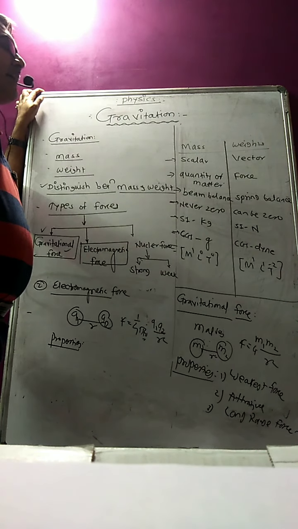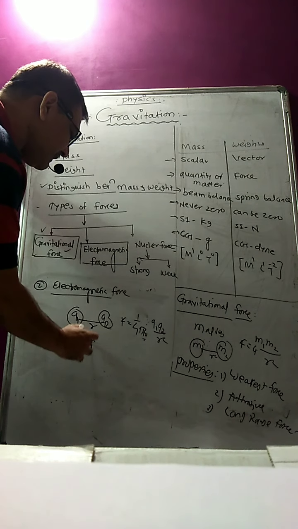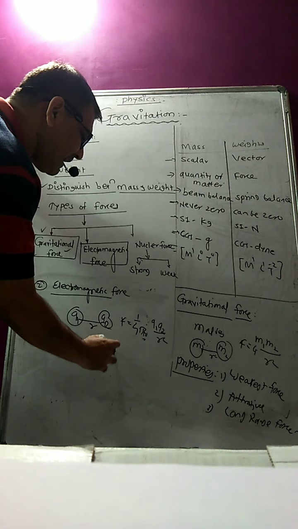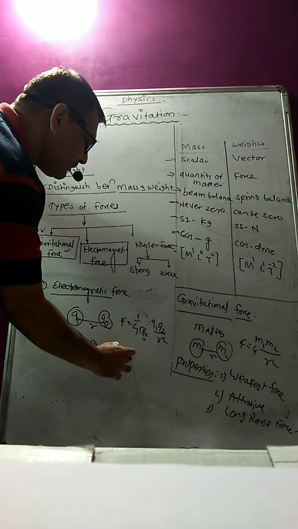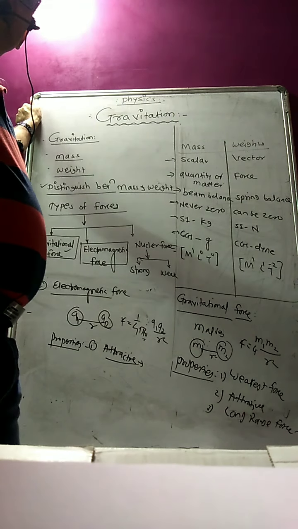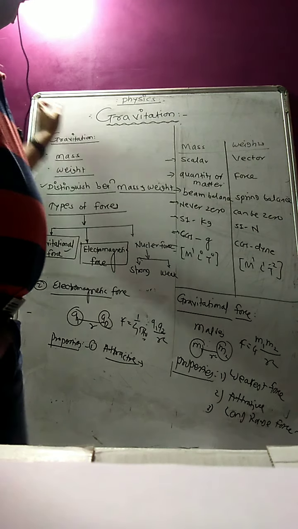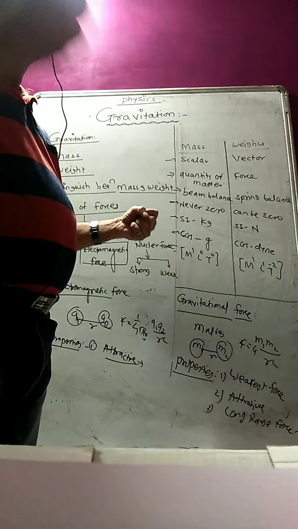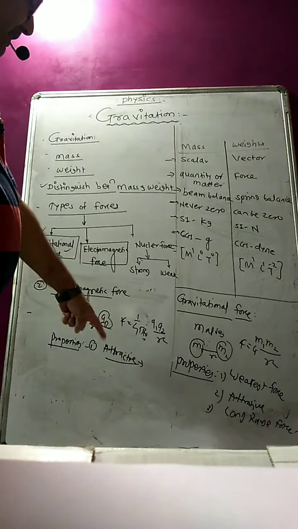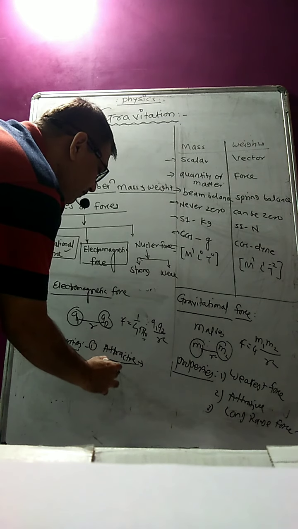Then, sir, what are the properties of the electromagnetic force? The first property is that this force is attractive as well as repulsive. When will it be attractive? Students, can you tell me? When there are dissimilar charges, one positive, one negative, then there will always be attraction. Plus Q, minus Q, they will be attracted to each other. So that will be attractive, as well as repulsive also.